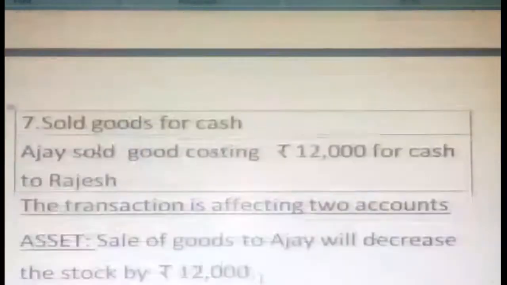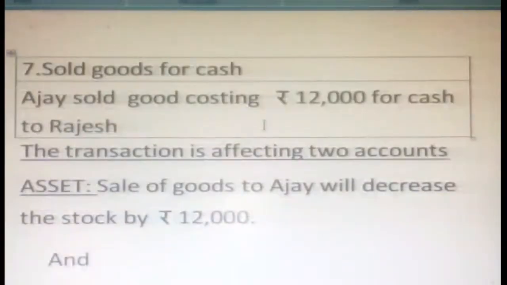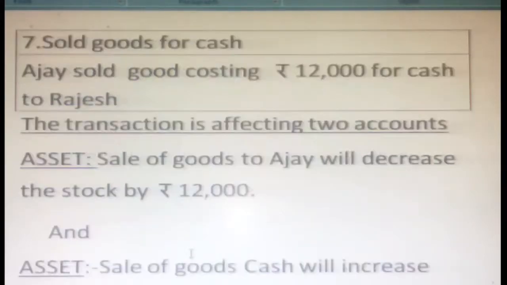Okay, now move on to the seventh one. Sold goods for cash. Ajay sold goods costing 12,000 for cash to Rajesh. Here the transaction affects two accounts, and both are assets. The sale of goods will decrease stock by 12,000, because goods are moving out, so naturally stock is reducing. And the sale of goods will increase cash by 12,000.